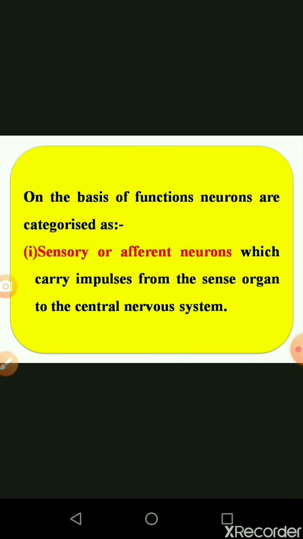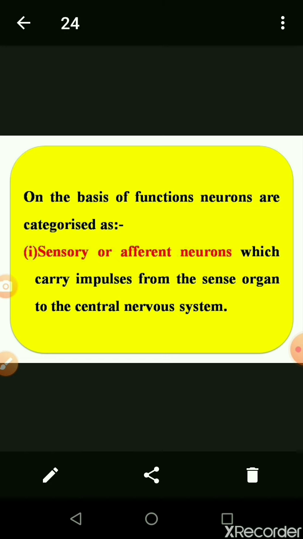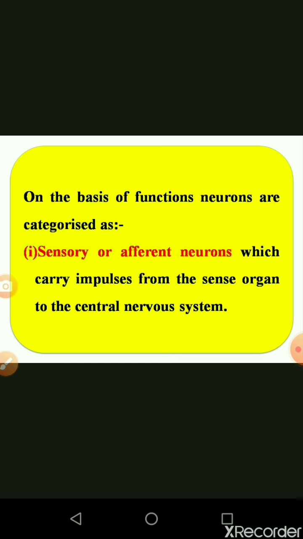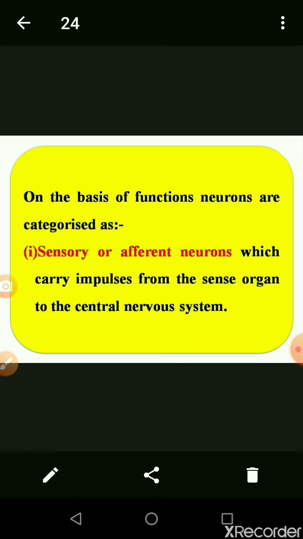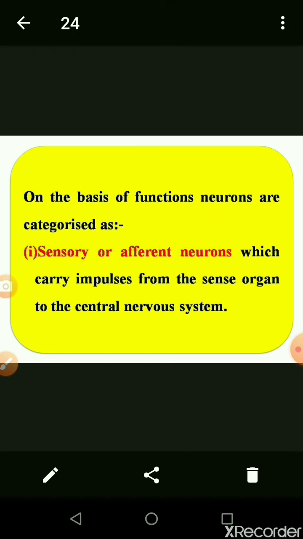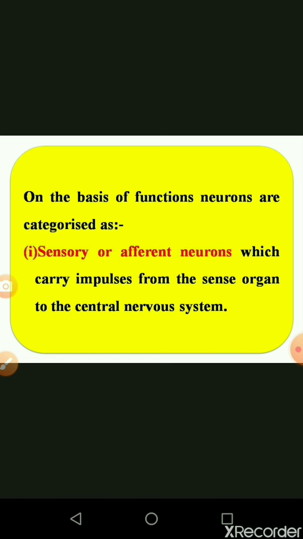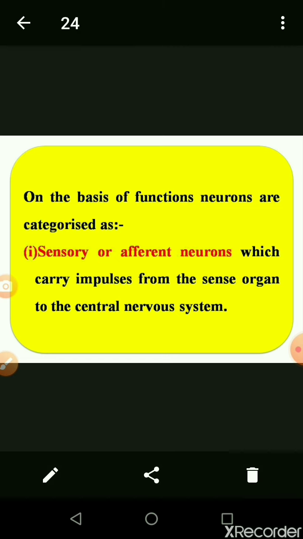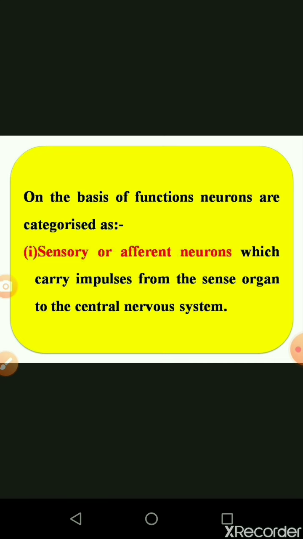So sensory neuron is nothing but they sense some kind of signal, which is sensed by our sensory organs like the nose, eye, ear, skin, tongue, etc. This is called a sensory neuron, which is connected with the central nervous system. The central nervous system consists of two types of organs, which we will see in the next class: the brain and the spinal cord. These are the two important organs available in the central nervous system. The sensory neurons transmit the impulse in the form of a chemical substance to the central nervous system.